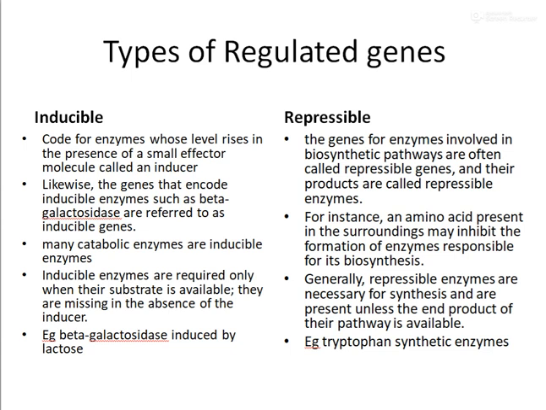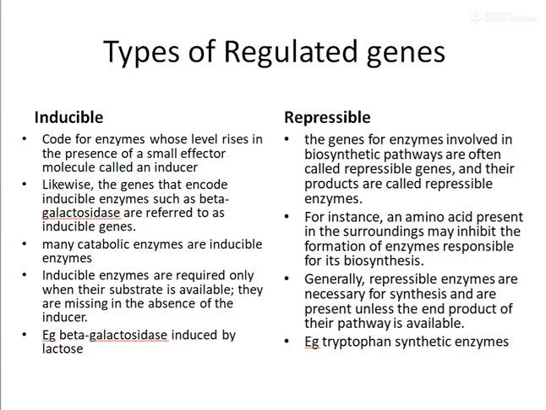For example, in the case of tryptophan synthesis, when there is a large amount of tryptophan within the body, the organism does not need to synthesize tryptophan. So the enzymes involved in tryptophan synthesis should be repressed. It's just the opposite of induction.